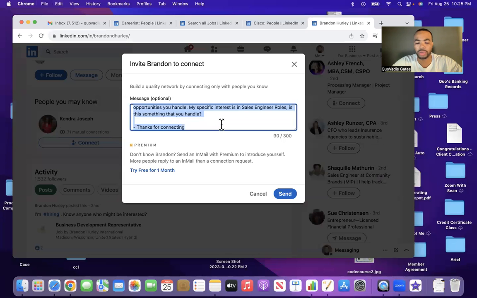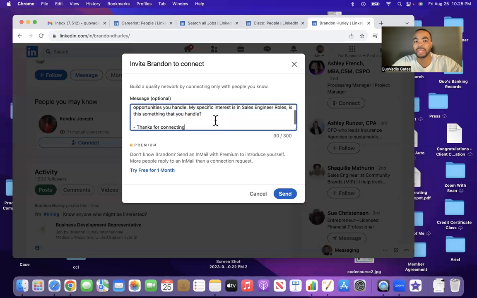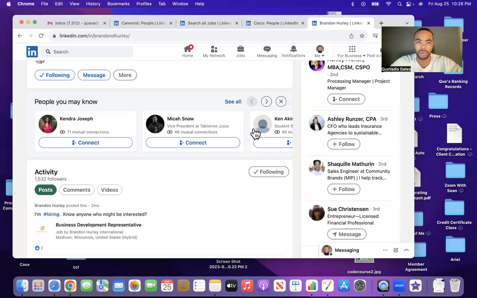I will control the controllables. The controllables are my output. So my output, as I've committed, will be 3 of these per day. Since I want a sample size, I'm going to do 5 per day. I'll do 5 today, 5 tomorrow, and that'll at least give me an idea. For me to continue forward with the steps I'm making, I need about a 10% return. So if I get one that responds and tells me that yes, this is something they do, then I'll continue to do this in the same way. If I don't, then I won't.